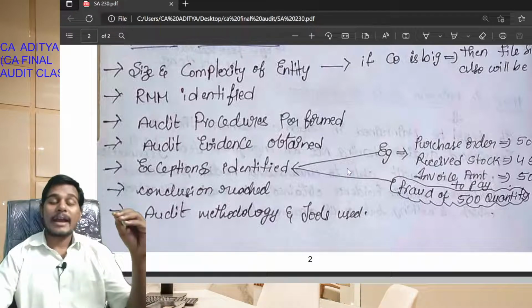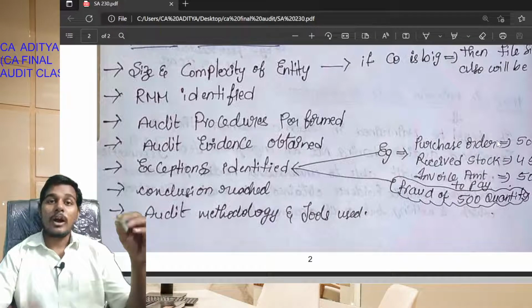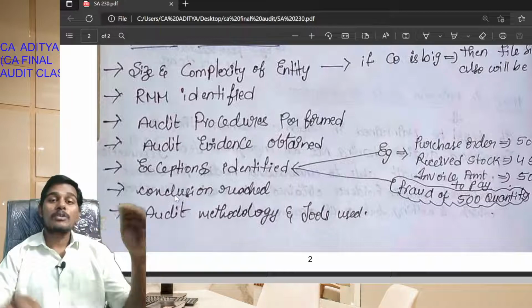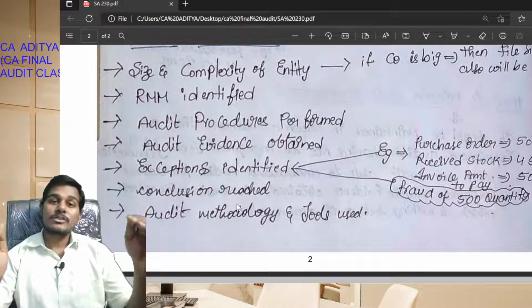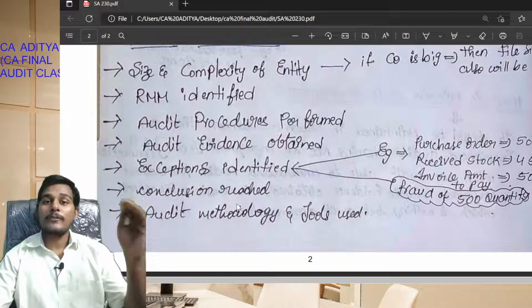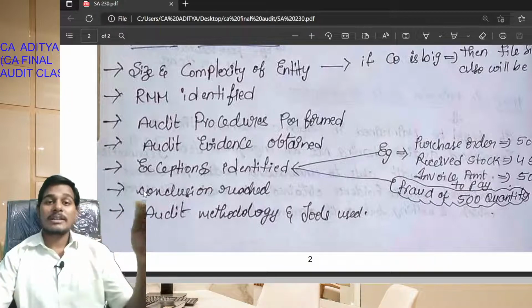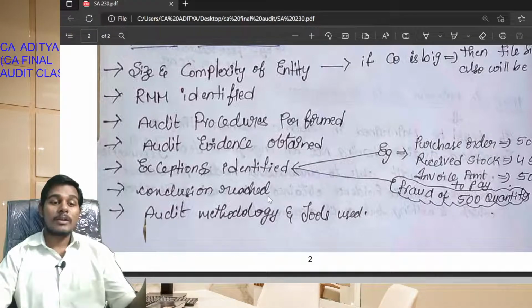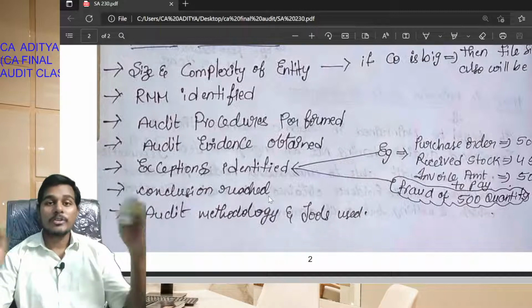For the purpose of identifying this exception, the audit documentation will be as much as required. Next, conclusions reached. In the case of conclusions reached, whether an unmodified opinion or a qualified opinion, the reasons are to be provided. When you are providing a modified audit opinion, the audit documentation, audit file or working paper will be more. So that is one of the factors for conclusions reached for the purpose of audit documentation.